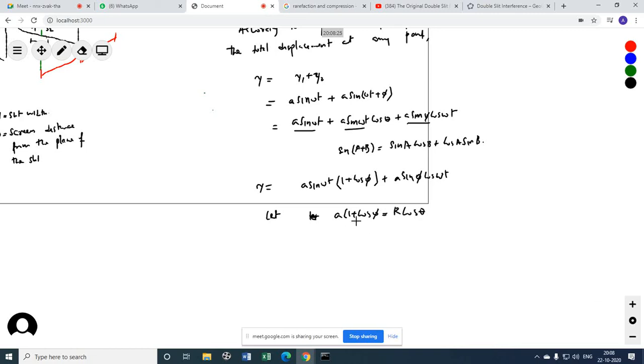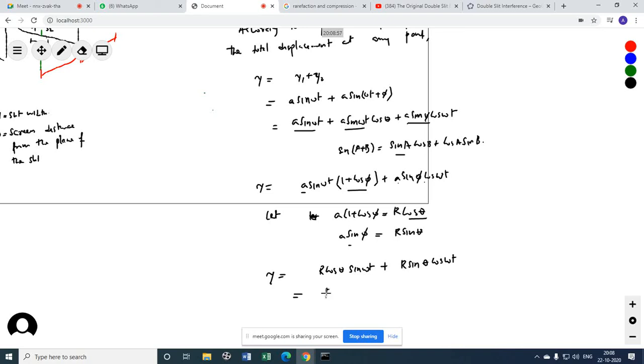You will ask, why are you doing this, sir? You will see. And a sin phi is equal to R sin theta. So if I do like this, y equals R cos theta sin omega t plus R sin theta cos omega t.